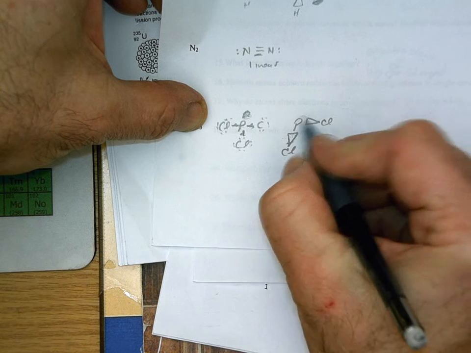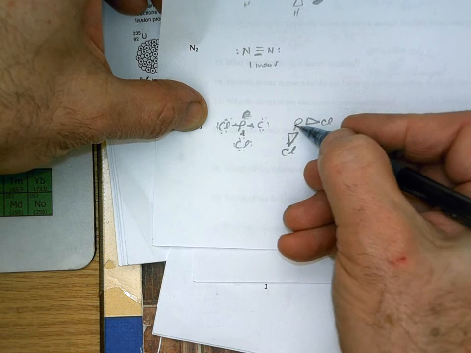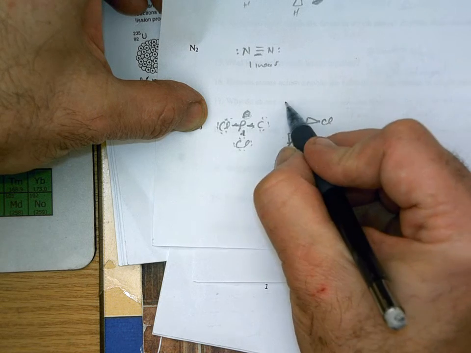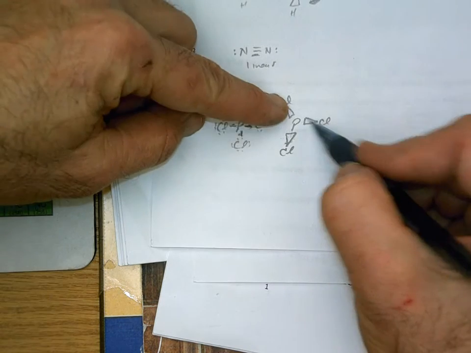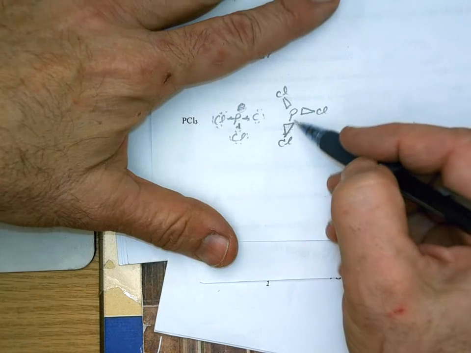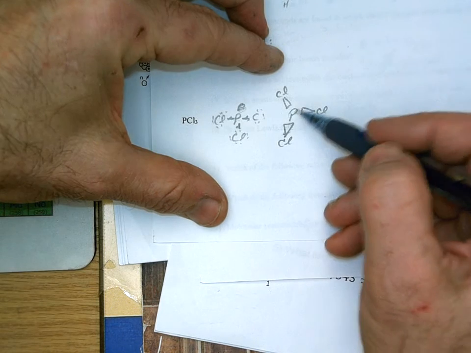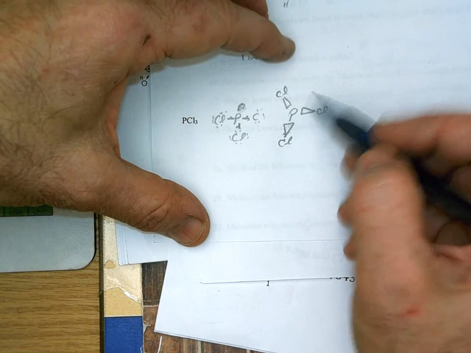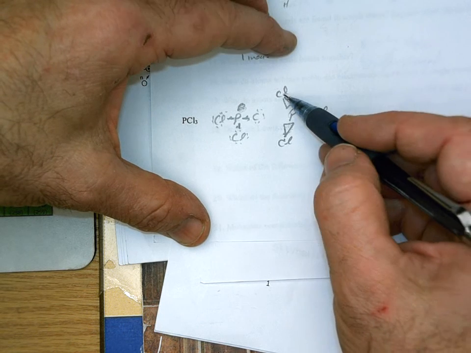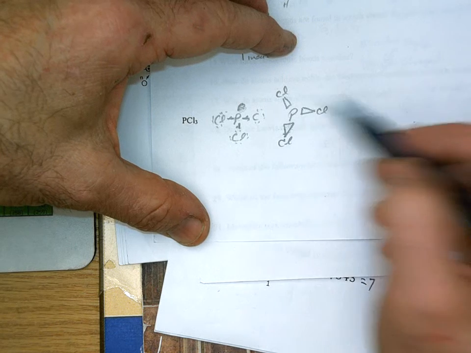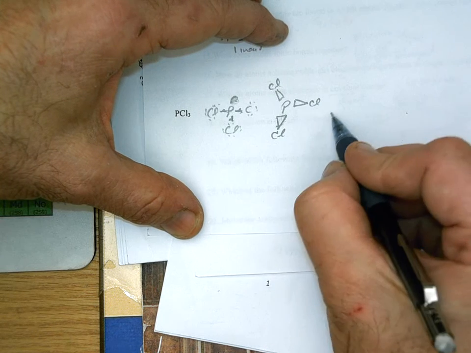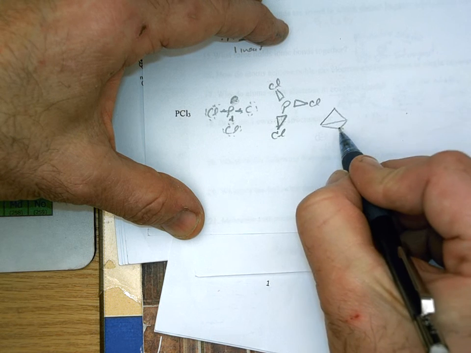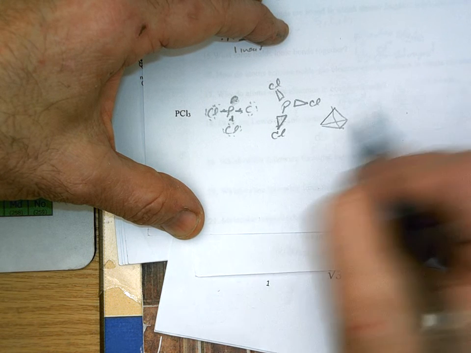This chlorine over here will also be going down away from us. Kind of imagine that the phosphorus is going to be up here on the paper, and that chlorine over there is going down. It's kind of like a little rocket ship with the landing gear down. Phosphorus will be right here, and then right at the very top will be a little spinning pair of electrons. They don't count towards its shape. So this is trigonal, and it's a pyramid shape. So it would kind of be like this. I was trying to draw it earlier. Kind of like that, okay? So we've got a pyramid shape there.